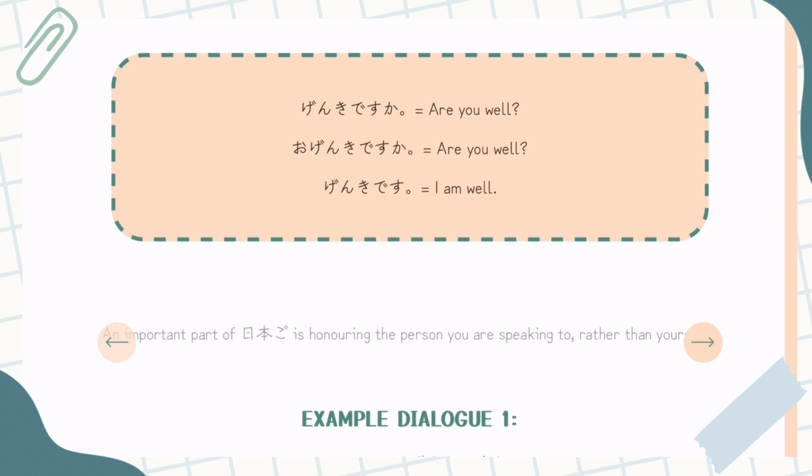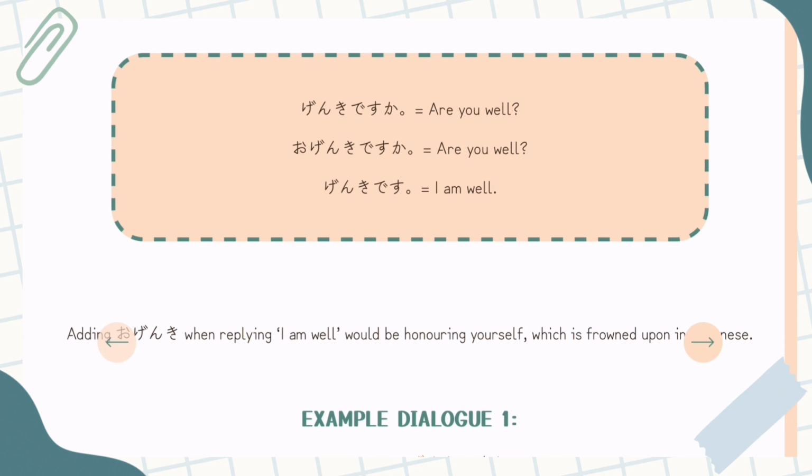I mean, if you're not well, there are some other responses, but we'll get onto that in a moment. An important part of Nihongo is honoring the person you're speaking to, rather than yourself. So you're not really meant to big up yourself. You're meant to be quite humble. Adding お when replying I am well would be honoring yourself, which is frowned upon, because you're saying I am honorably well.